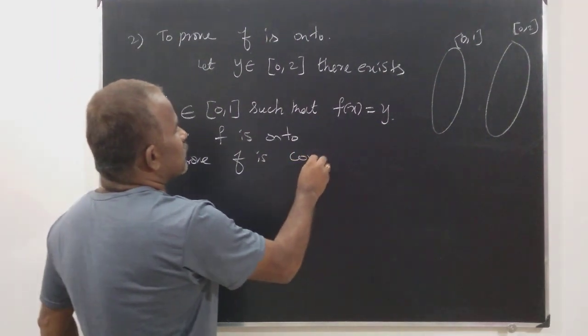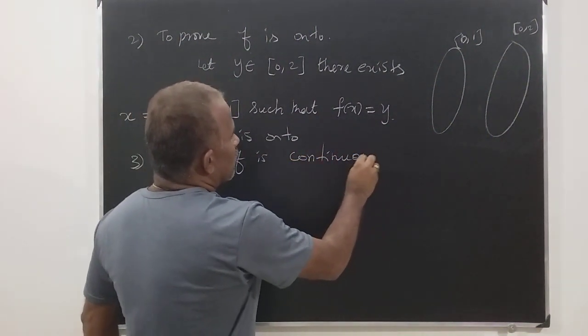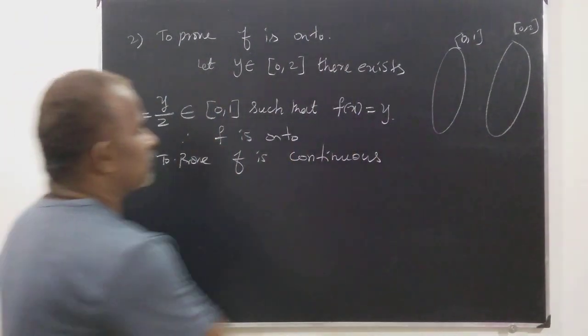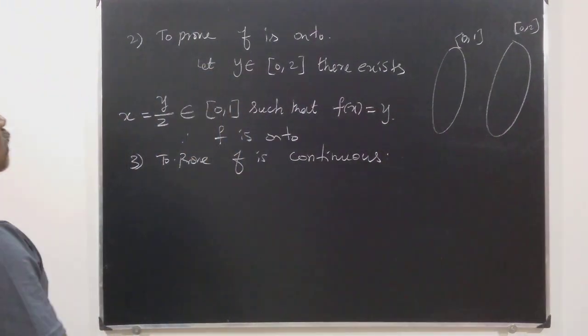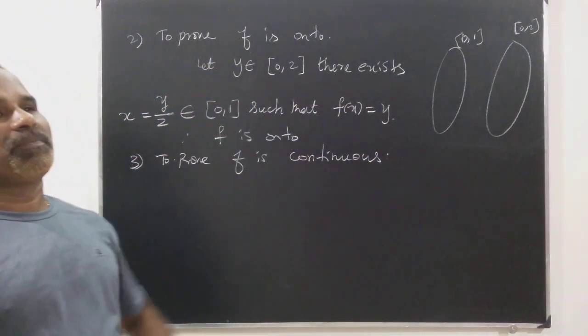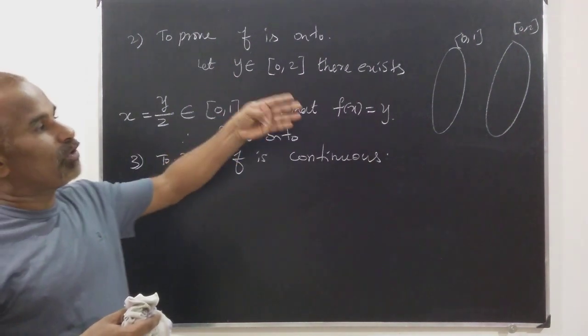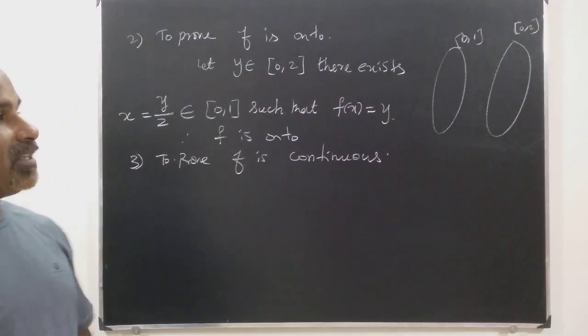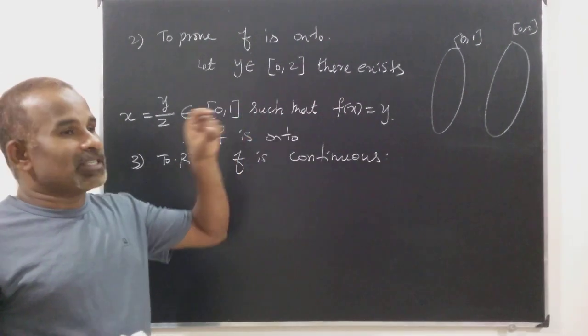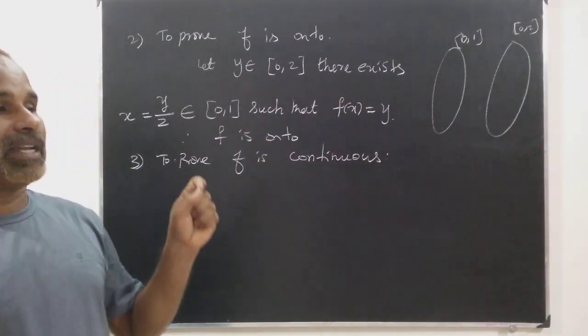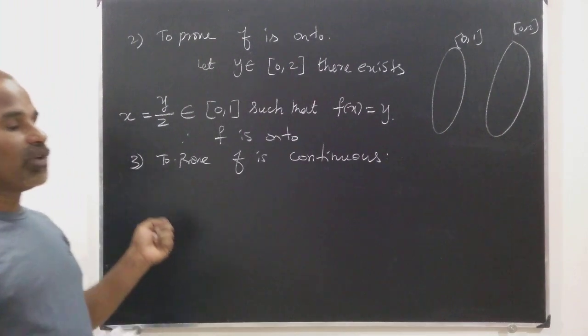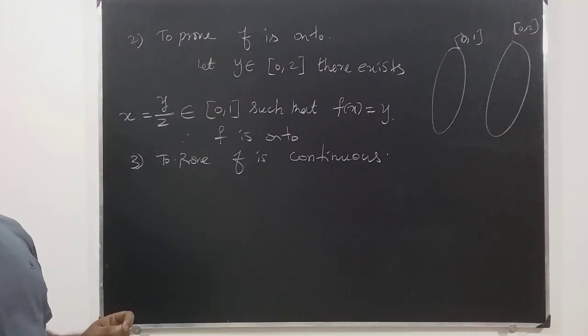Number 3 is to prove that f is continuous. So f of x is equal to 2x. No need to prove actually, we have already proved in some other class that f of x is equal to x, an identity function, is trivially continuous.